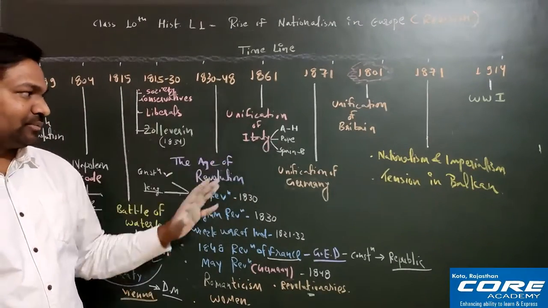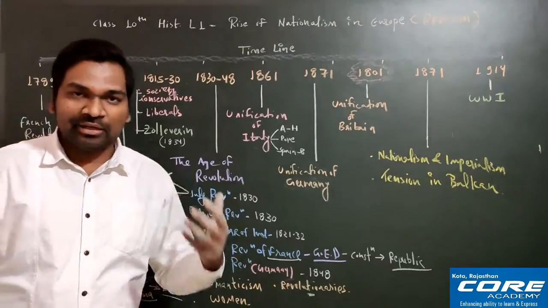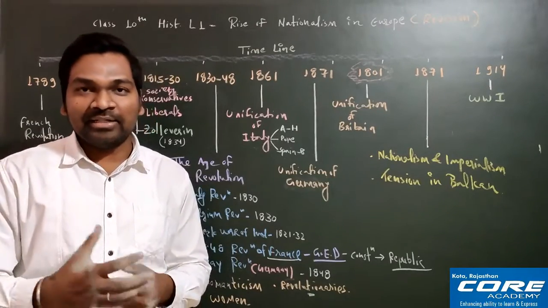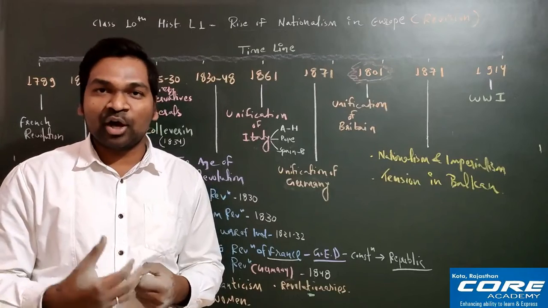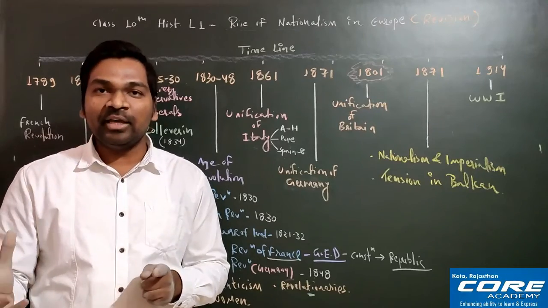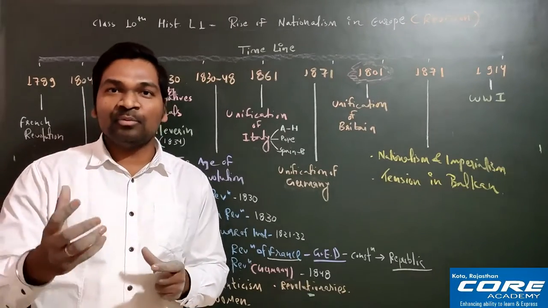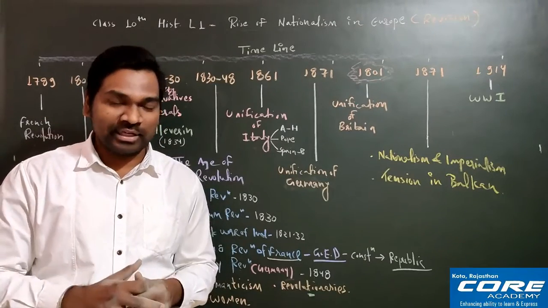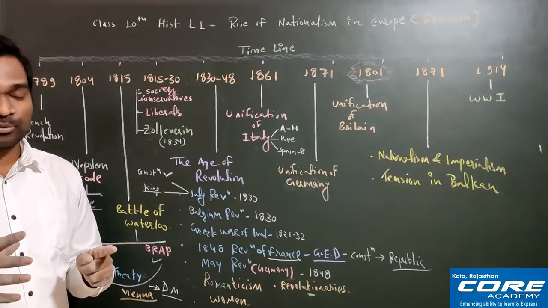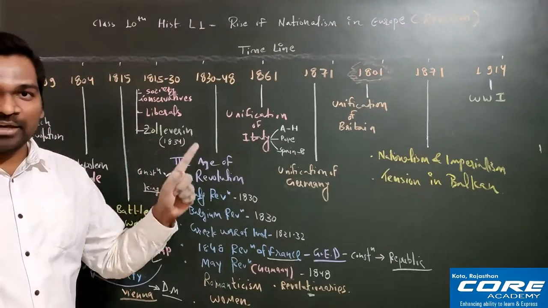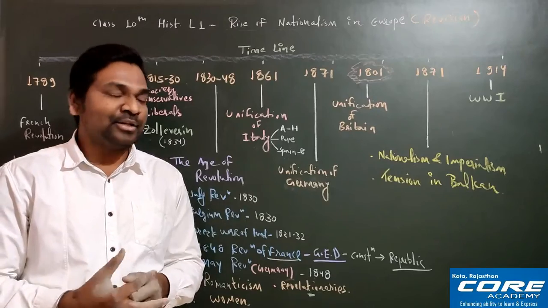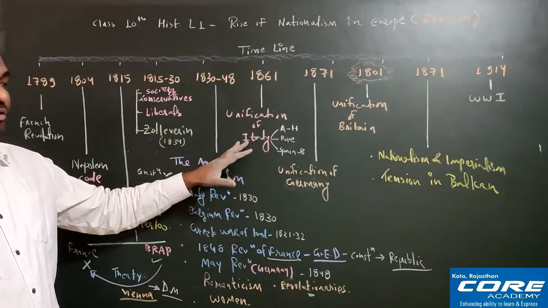And after the unification, King Victor Emmanuel II, who was the king of Sardinia Piedmont, now becomes the king of the entire Italy. And the chief minister of Sardinia Piedmont, Count Camillo di Cavour, is also known as Mind of Italy. Why? Because he was a master in diplomatic skill, and he was very clever. That is why he was known as Mind of Italy. So Victor Emmanuel II will become the king of the entire Italy, and Count Camillo di Cavour will become the prime minister of the entire Italy. So I hope this is clear to everyone, that is the unification of Italy.